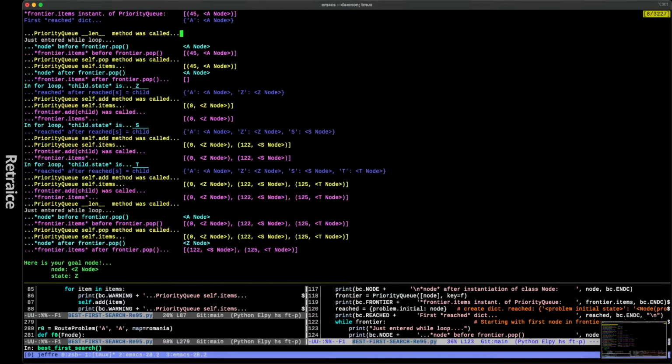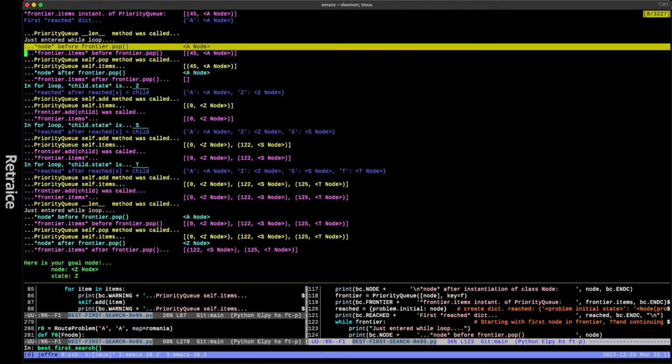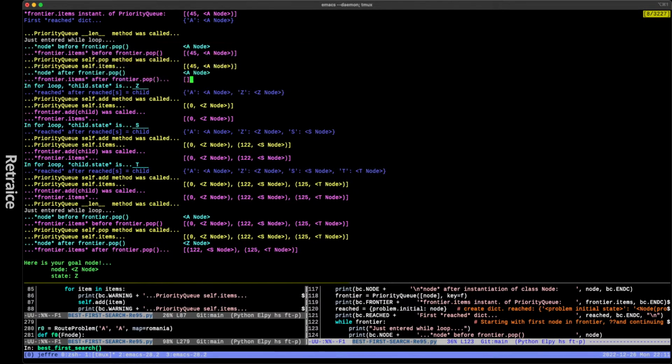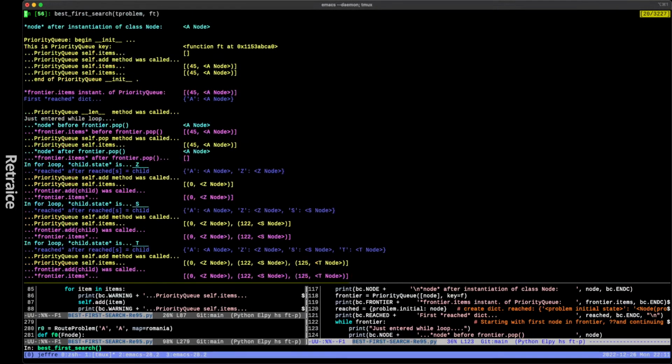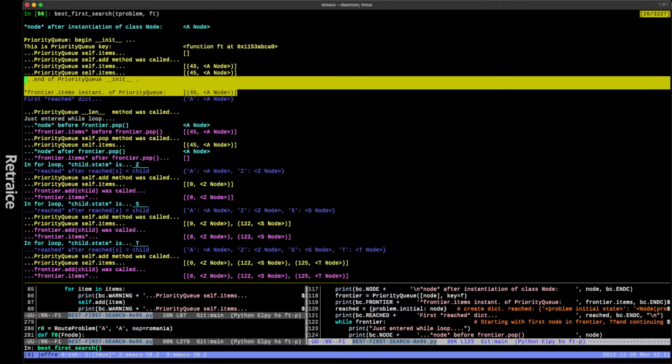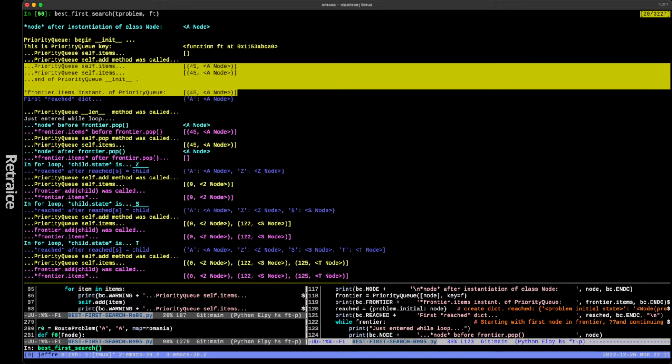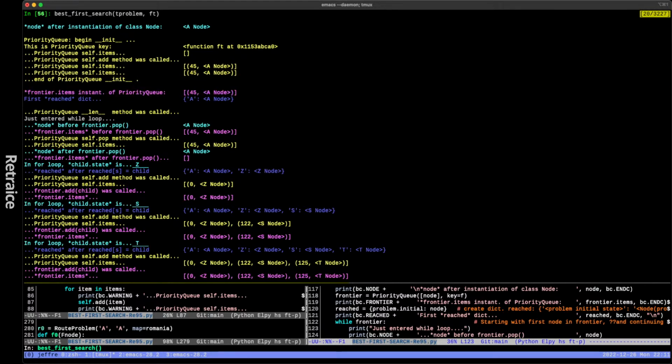So then we're in the while loop. And what do we do before we get into the for loop? Okay, so we're going to check the node. It's the same as the node was here. So this is node right at the beginning when we initialize it. This is it after the while loop, but before the for loop. Frontier.items looks the same as it was when we instantiated Frontier as a PriorityQueue.